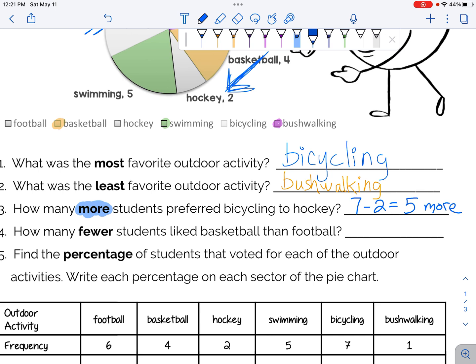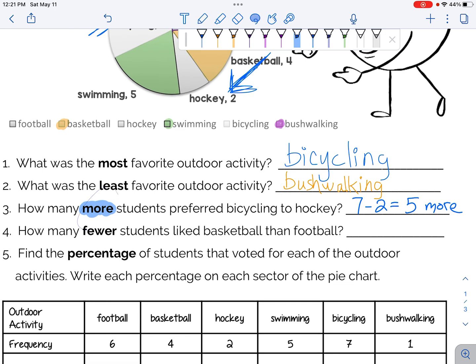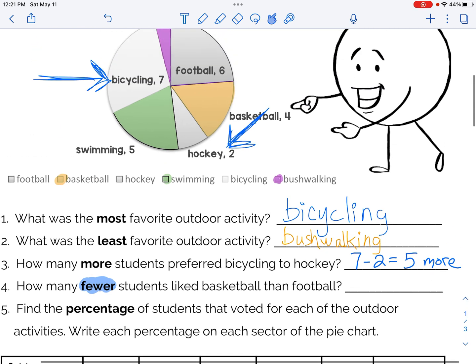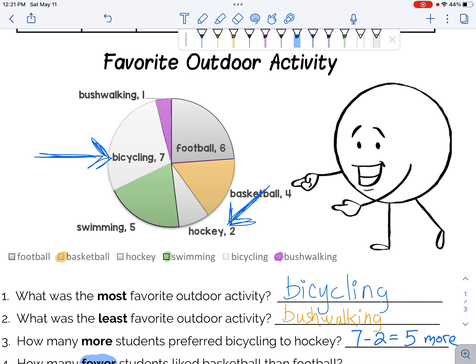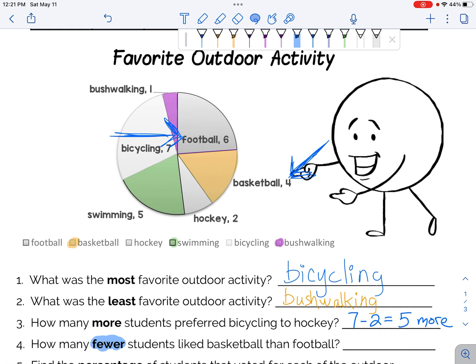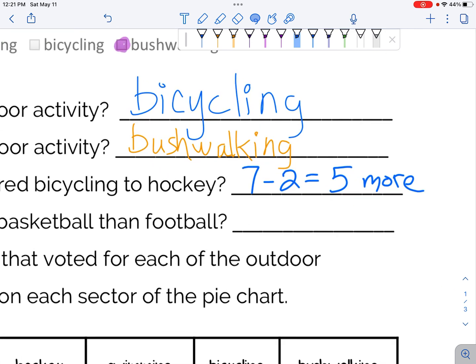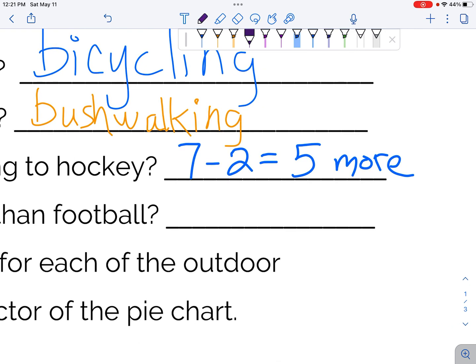And then the next one, how many fewer? This is still a minus question. How many fewer students liked basketball than football? So now they're telling us that basketball is smaller. It's a smaller number for fewer than football, which was 6. Don't do 4 minus 6. When we're trying to find the difference in the numbers, we take the bigger number and subtract the smaller number. 6 minus 4 is 2. So 2 fewer or 2 less.